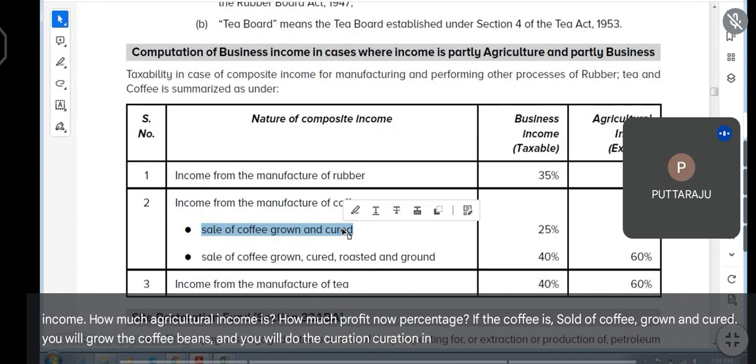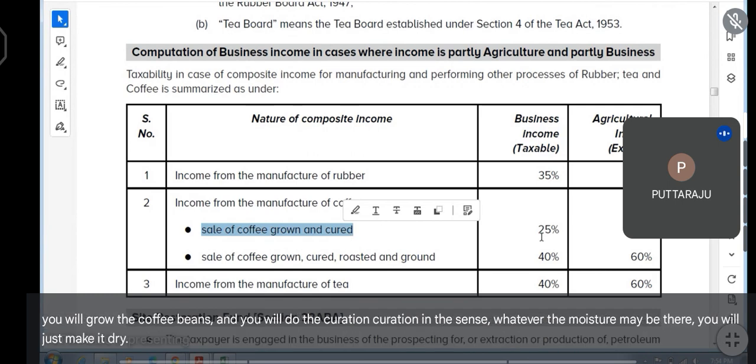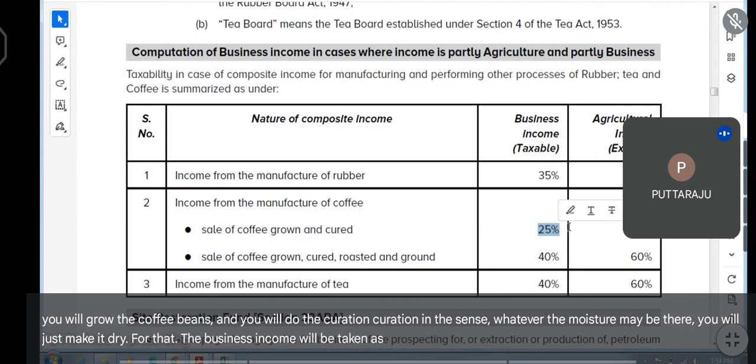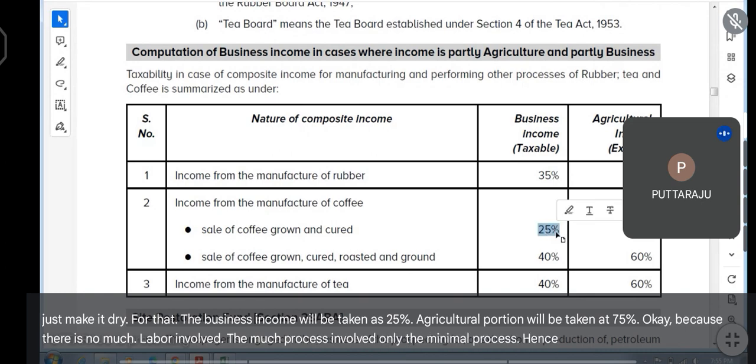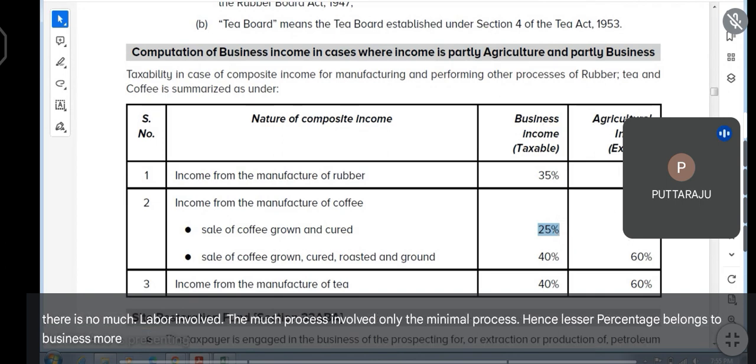Curation in the sense, whatever the moisture may be there, you will just make it dry. For that, the business income will be taken as 25%. Agricultural portion will be taken at 75%. Because there is no much labor involved, only the minimal process, hence lesser percentage belongs to business, more percentage belongs to agriculture.